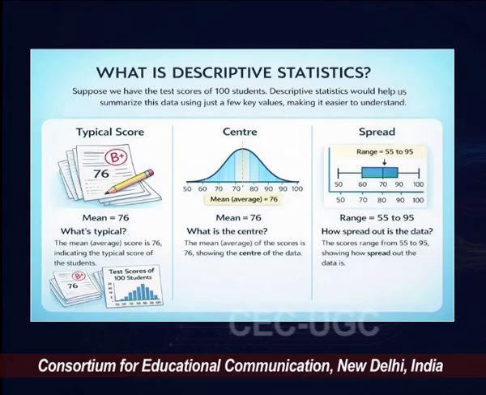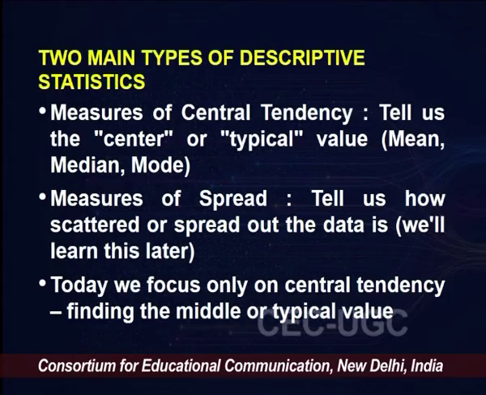Also, you can talk about spread. What's the minimum number of marks a child got in this particular class? What's the maximum amount of marks a child got in this class? That talks about spread. So these are the two descriptive statistics frameworks in which we are interested. First is center, which is bringing the entire spread into one point. And the second is to understand how spread out or how far out the data itself is. So two main types of descriptive statistics arise.